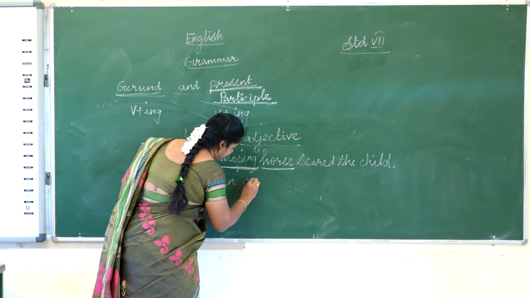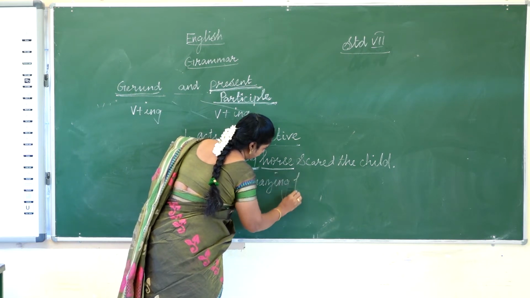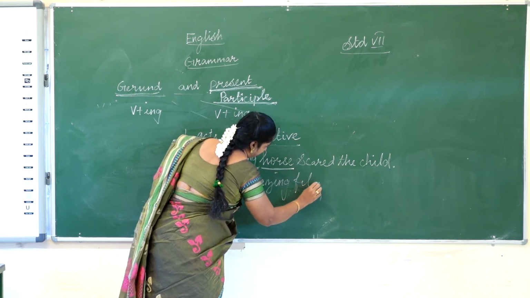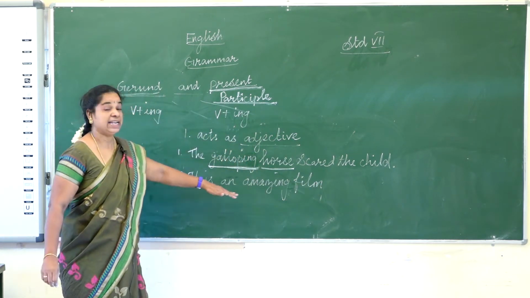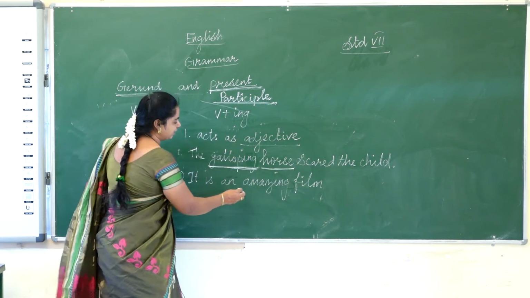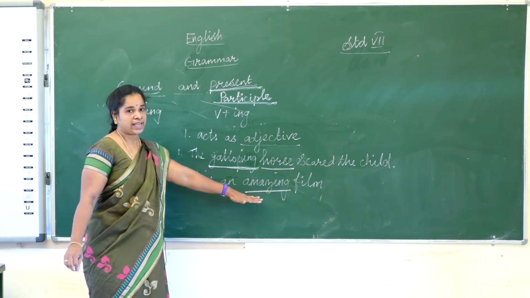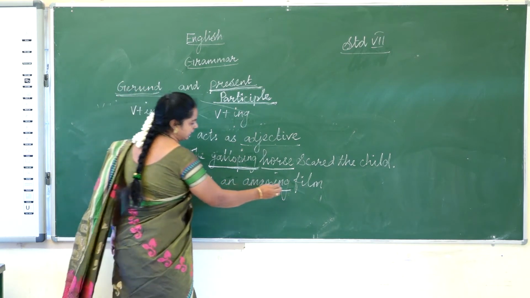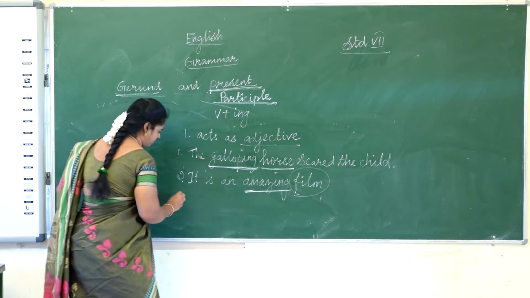It is an amazing film. In the word amazing, the present participle is not acting as a verb. It acts as an adjective of film.